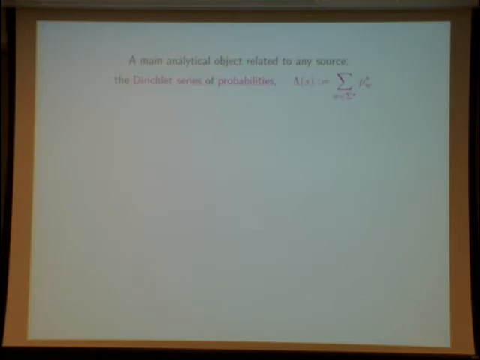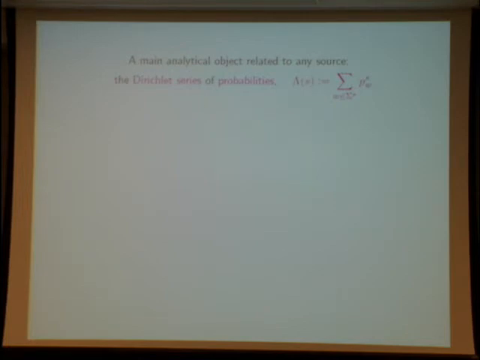For a general source, it will be very interesting to use as an analytic tool what I call the Dirichlet series of probability, which is called lambda of S. Lambda of S is just the sum over all possible prefixes W belonging to sigma star of P_W, but now I put a complex S at the exponent, and S here is the variable.